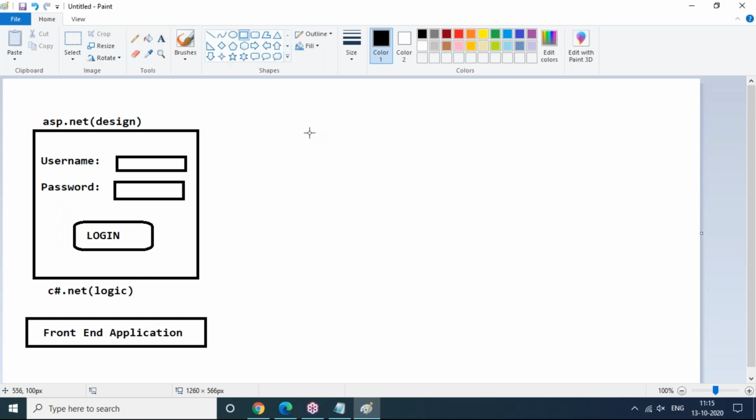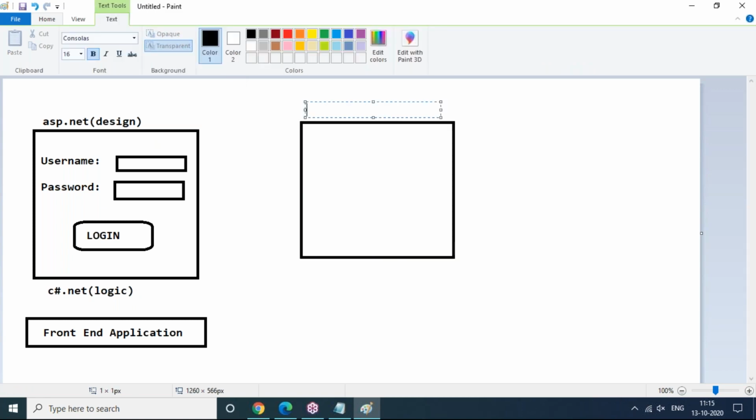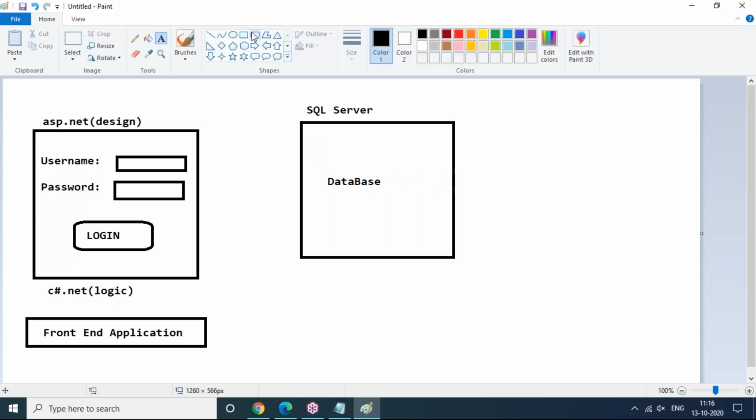And back end generally means database. Why is a database required? To store the data securely in some place. Whenever a customer wants to retrieve their information, it needs to be stored before that. After storing, you can retrieve it at any point of time. So for storing purpose, we use a database. For that database purpose, you should learn SQL Server. This is for database design. We use SQL Server, and we can call it a back-end application.